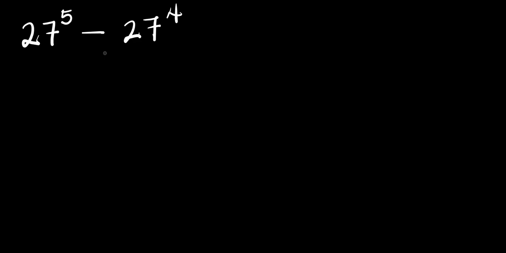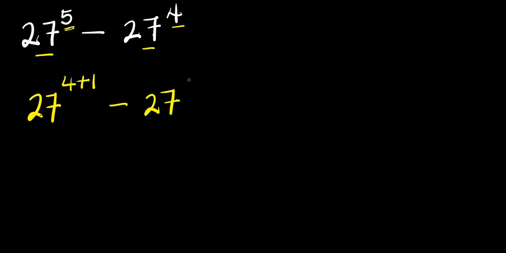Hello, how do we evaluate this without a calculator? This is 27 power 5 minus 27 power 4. Let's start by expressing 5 as the summation of 4 and 1. So I have 27 power 4 plus 1, minus 27 power 4.